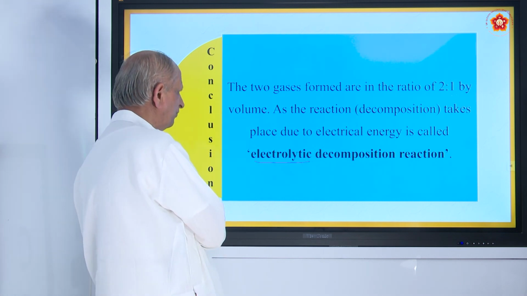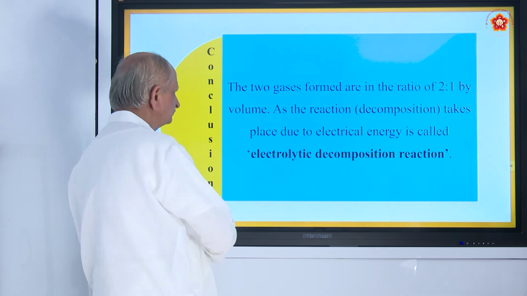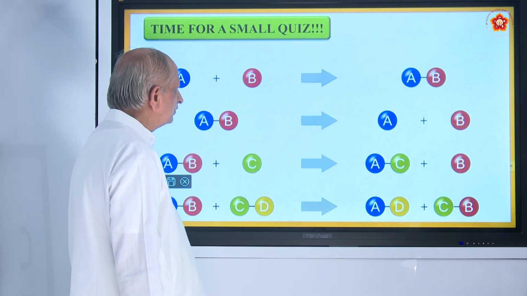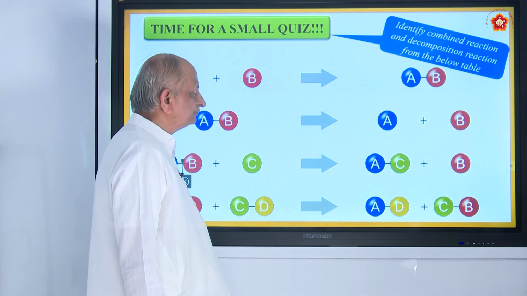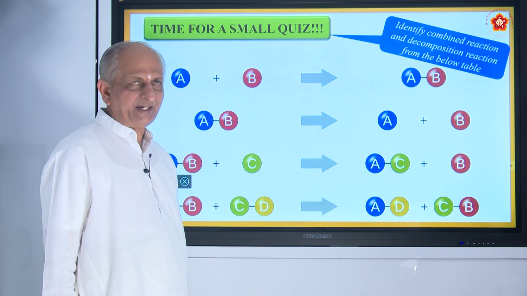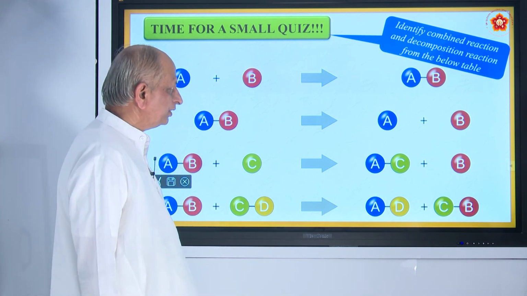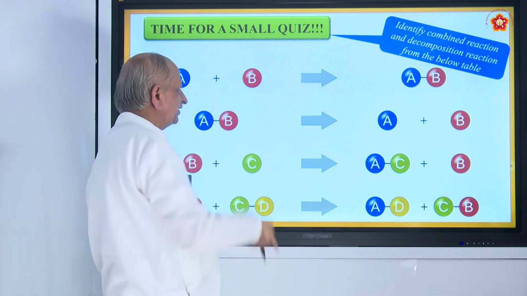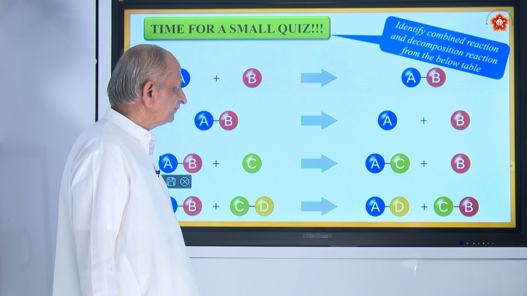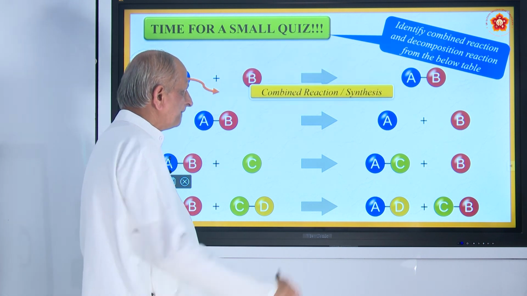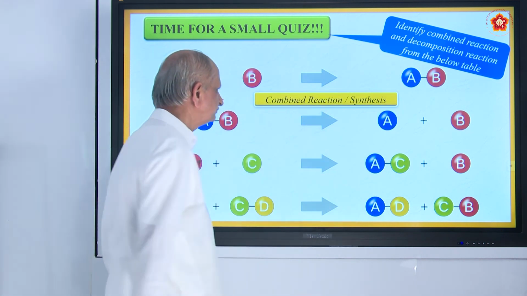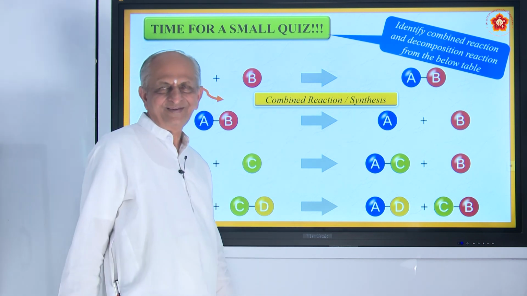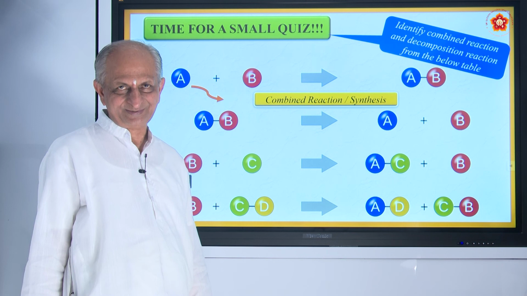Now let us see some homework. Now here is one quiz. You must identify what are the different kinds of reactions. Here two substances are taken, A and B, and they form a compound called AB. That reaction is called, come on, combination reaction.